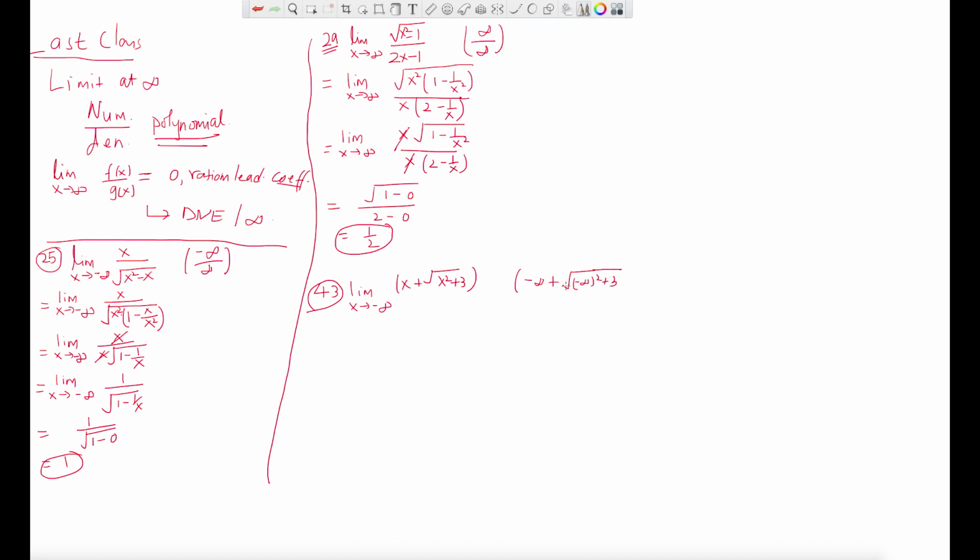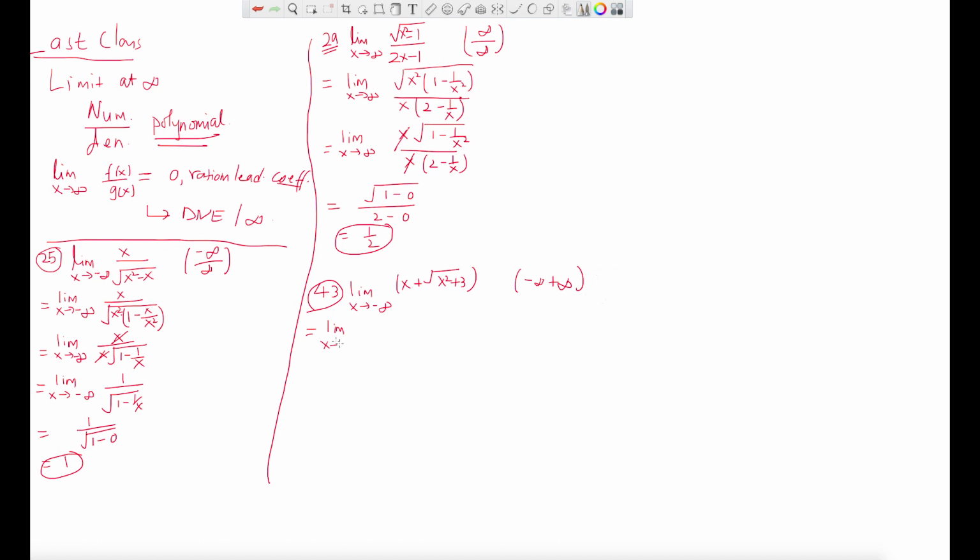So how much is that? That's basically negative infinity square is infinity plus 3, right? You get basically infinity. So what you get is negative infinity plus infinity, which is not a good form, which is an indeterminate form too. We will see that in the next chapter too. But this is an indeterminate form. We don't know, this is not 0. You can't cancel that because we don't know what infinity is. That's why, in this case, if you remember from chapter 2, we do conjugate multiplication.